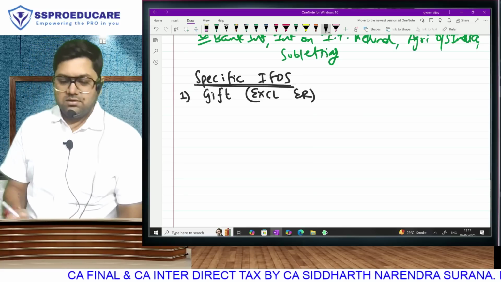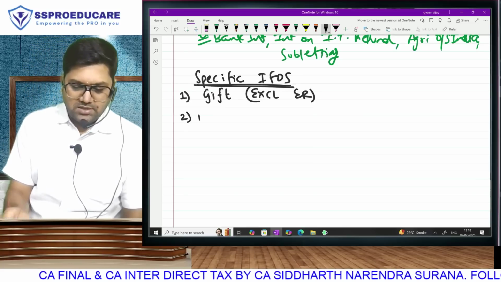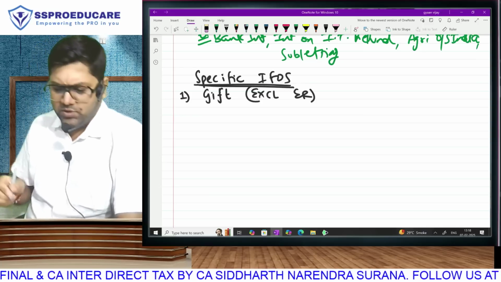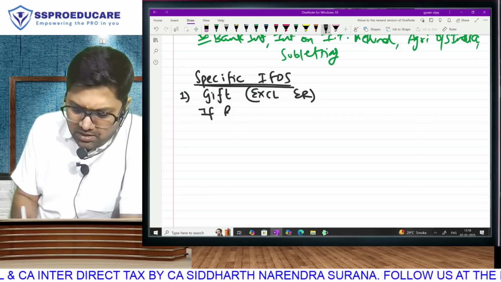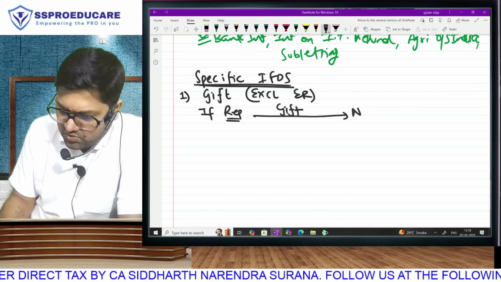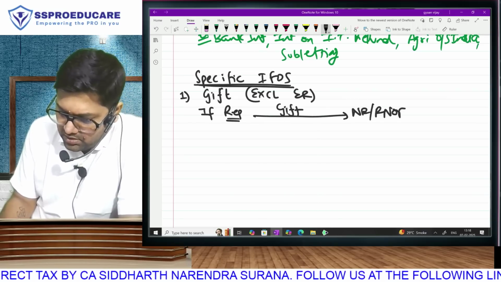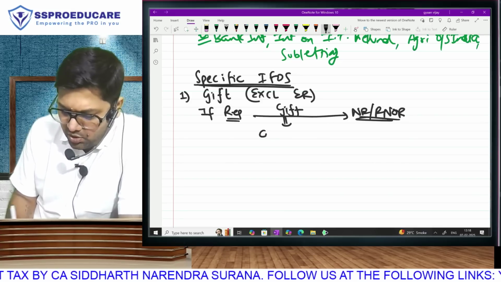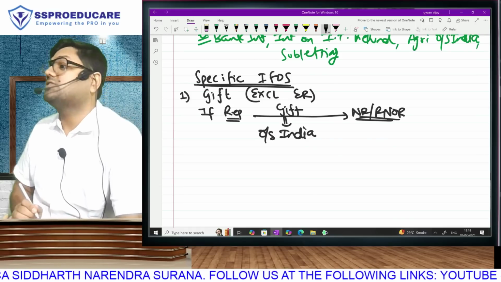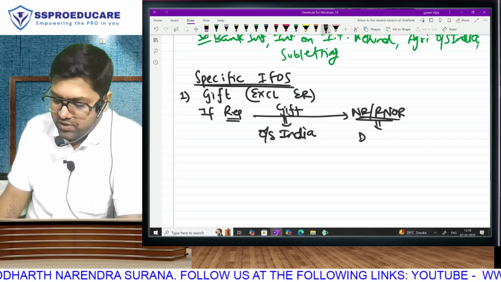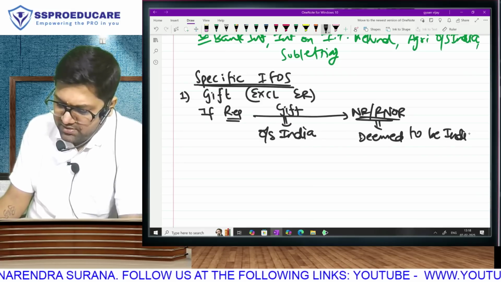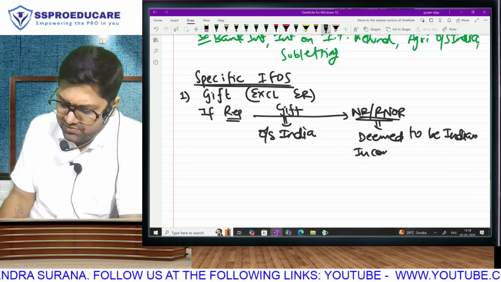Is that clear? Next. In gift, there is one more clarification I want to give you, though I have already discussed this in the chapter scope of total income. If a resident is giving a gift to anyone who is non-resident or even RNOR, and the gift is given outside India. See, if the gift is given in India, then it is Indian income. But if the gift was given outside India, it is still going to be deemed to be Indian income. We have studied this, but it is only working as a summary for me right now.